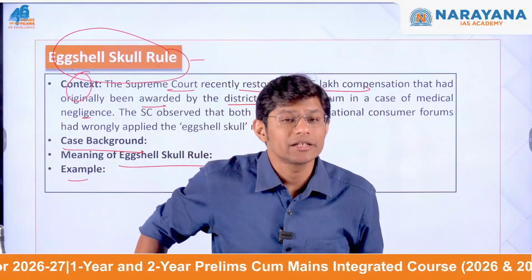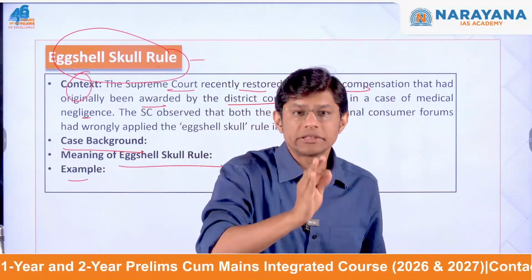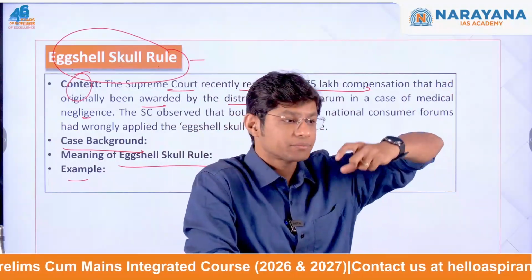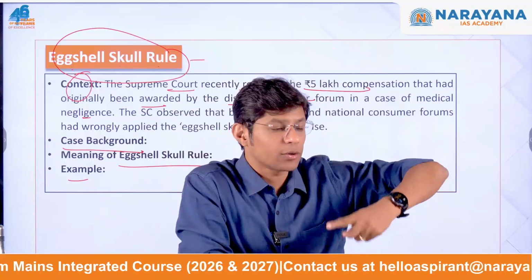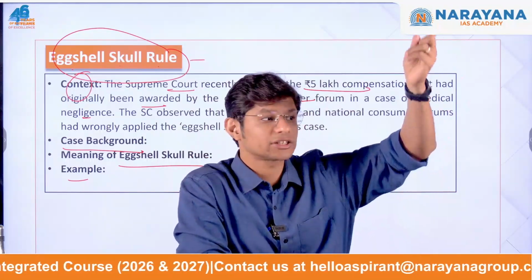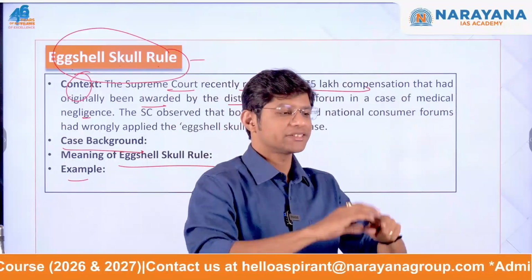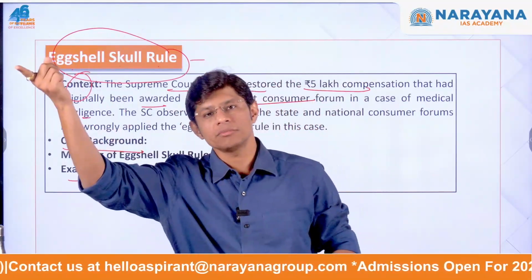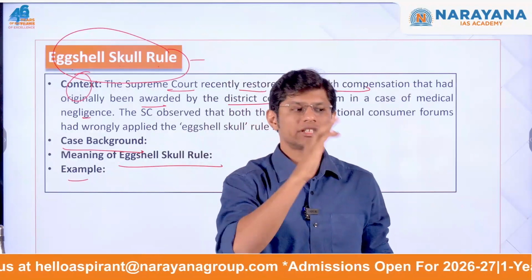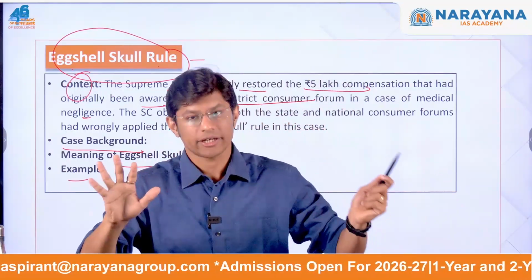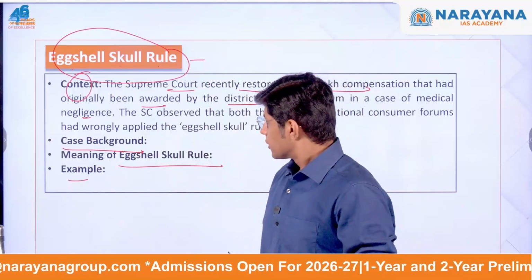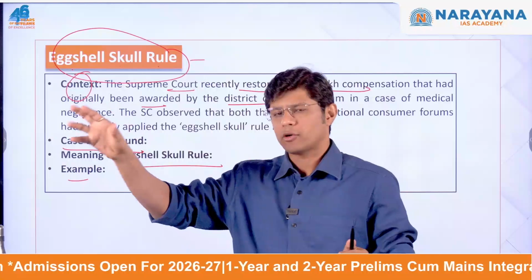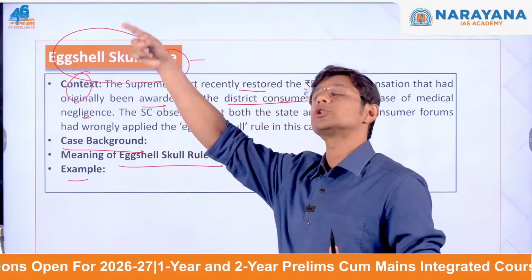Then the District Consumer Forum awarded 5 lakh compensation, but this amount was reduced by the State Forum and later only partially restored by the National Consumer Forum. Which means the District Forum awarded 5 lakh compensation, the State Forum reduced this amount, the National Forum partially restored the amount which the State Forum had reduced. So there's medical negligence, the District Forum awarded 5 lakh compensation, which the Supreme Court also upheld.